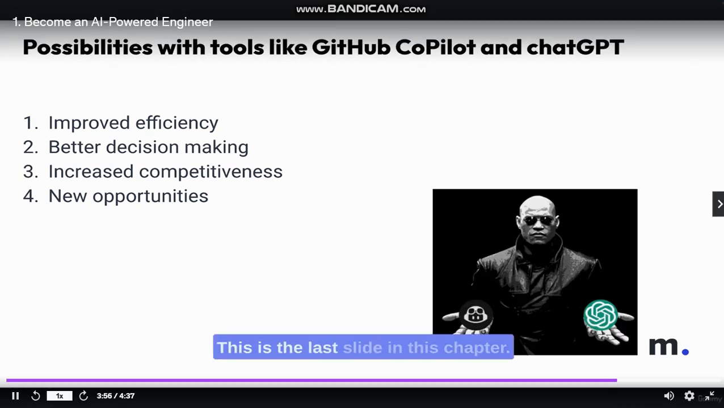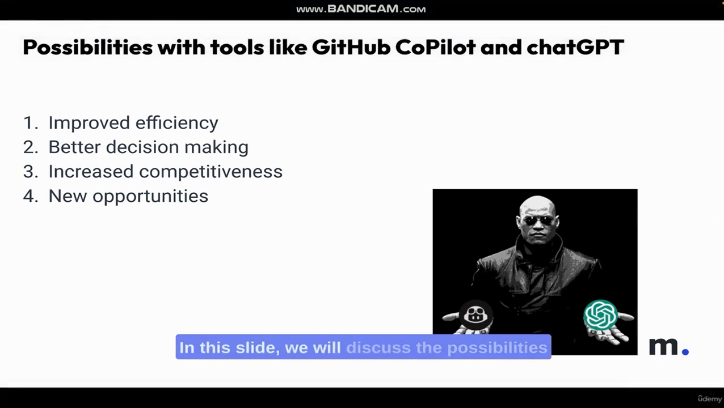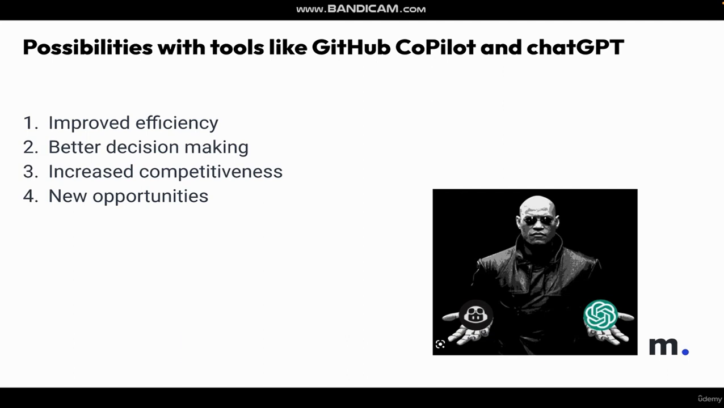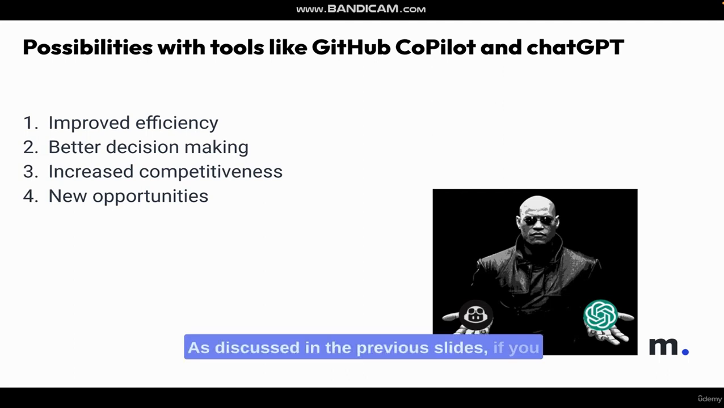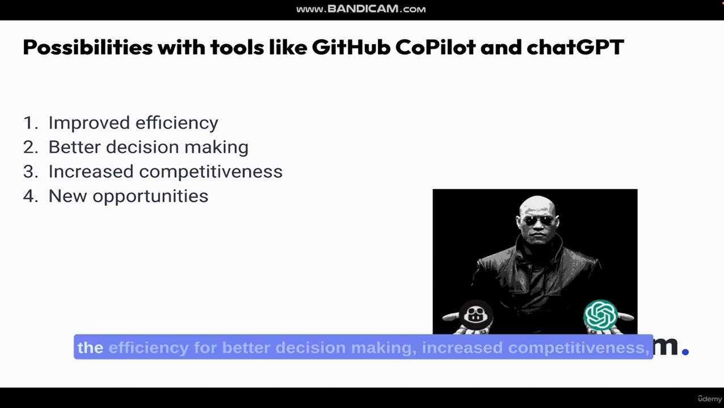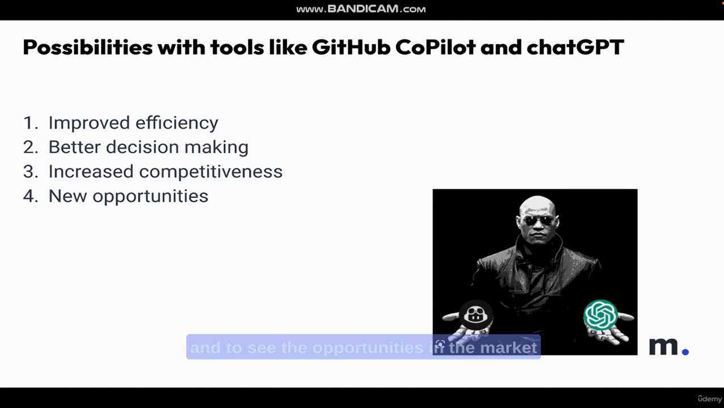This is the last slide in this chapter. In this slide, we will discuss the possibilities with tools like GitHub Copilot and ChatGPT. As discussed in the previous slides, if you utilize GitHub Copilot and ChatGPT, they improve efficiency, help with better decision making, and increase competitiveness. To see the opportunities in the market, we have to learn these AI-powered tools.